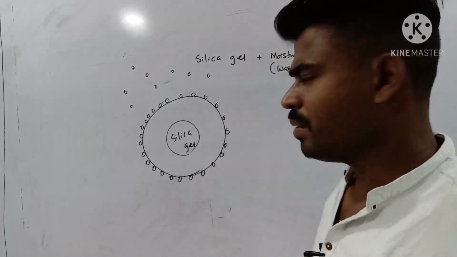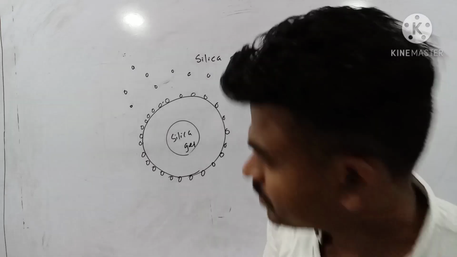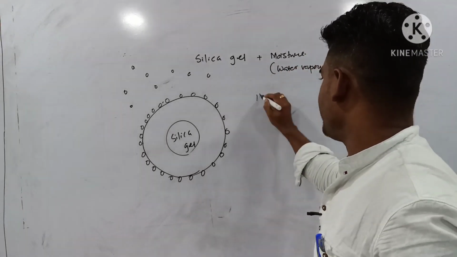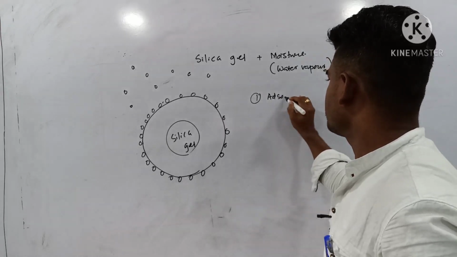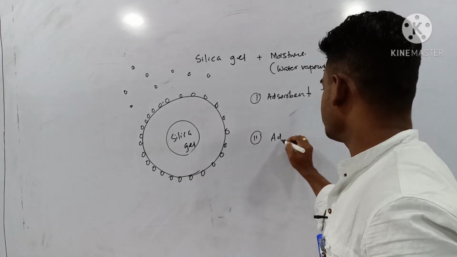Here two terms are very important. One is adsorbent, and another one is adsorbate.